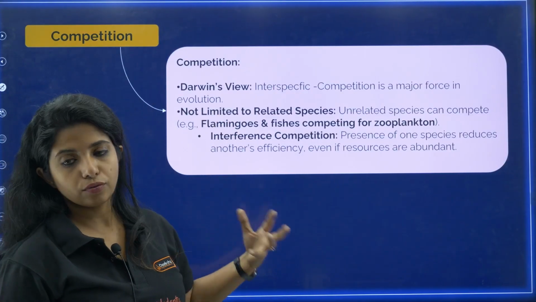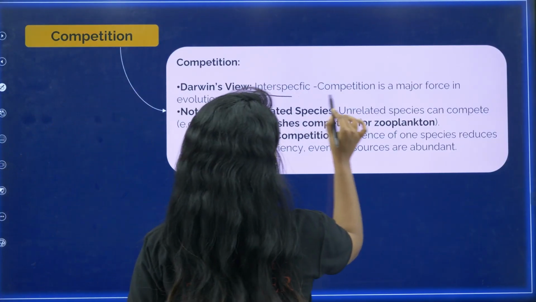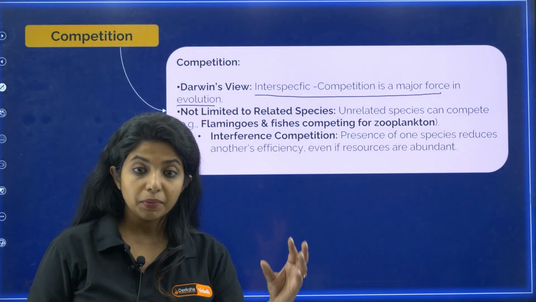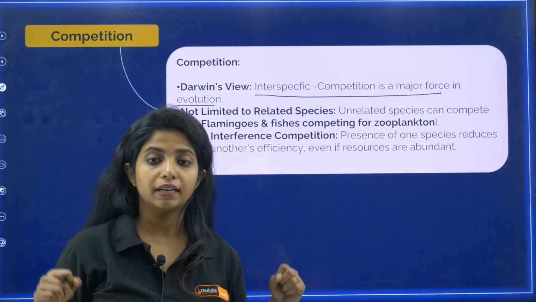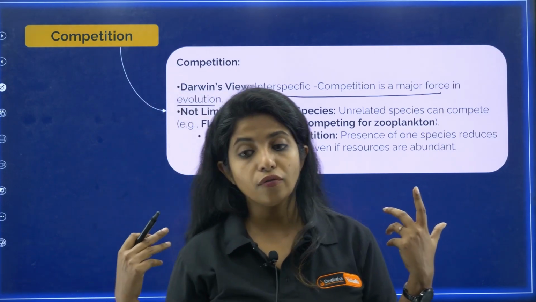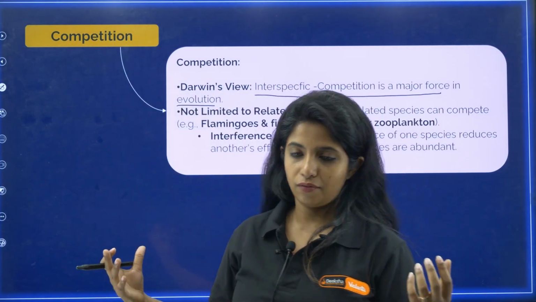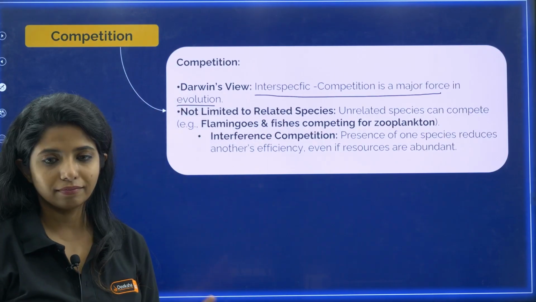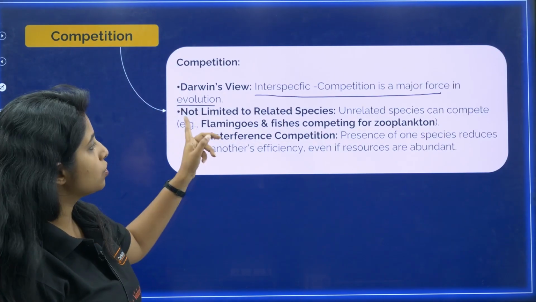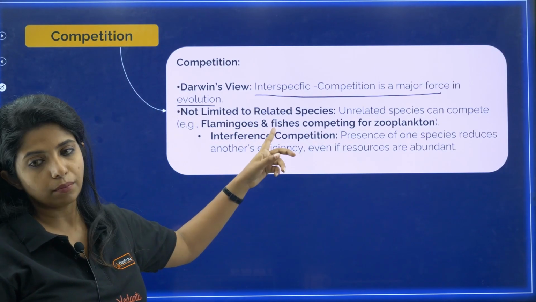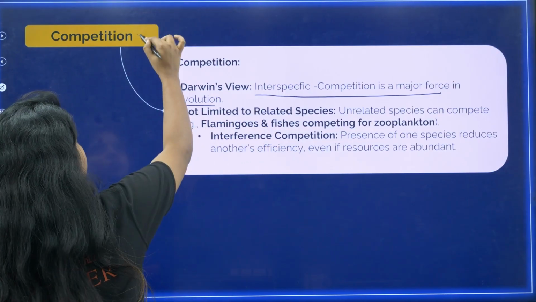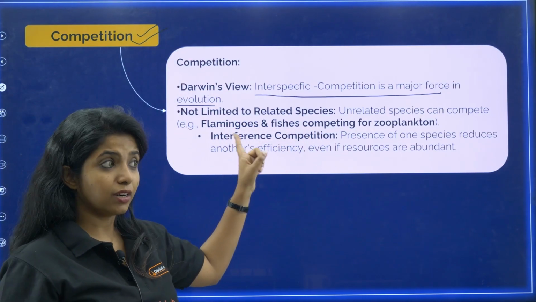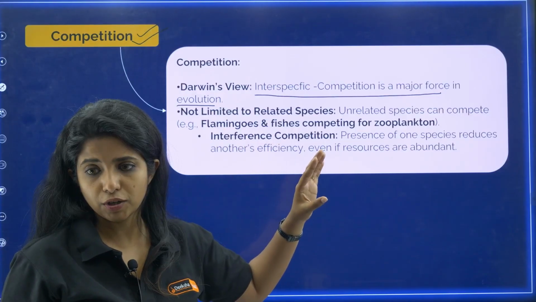According to Darwin's view, he said that interspecific competition is a major force in evolution. What do you mean by interspecific? Between different species, the competition which is there is going to act like a major force of evolution. The one that survives will be evolving better. You get it? And the one that does not, goes off. So please remember, the competition which is there is not limited to related species.